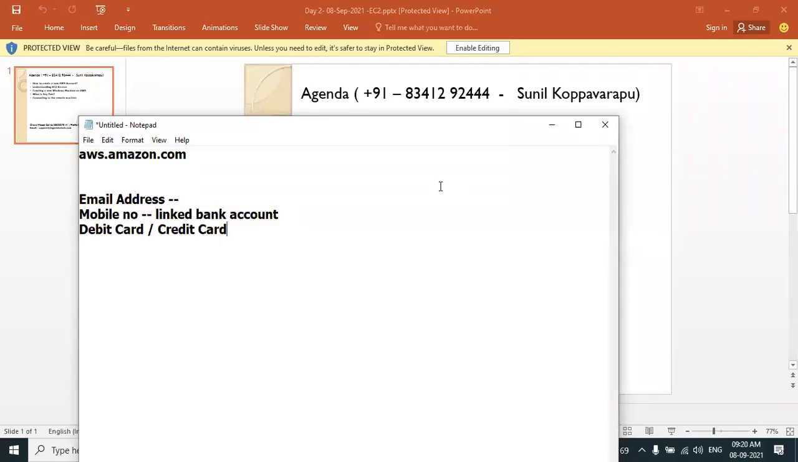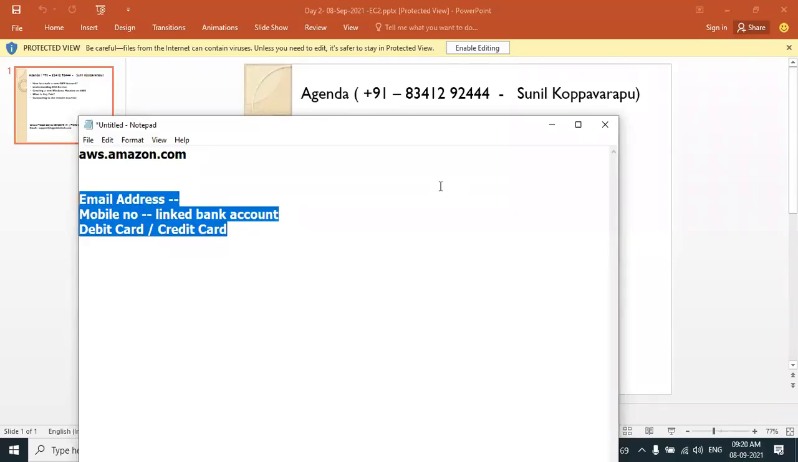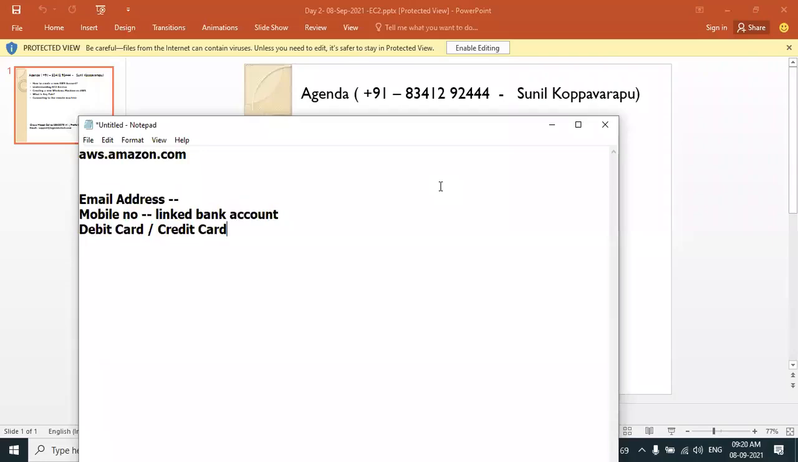Once you have all these details, you can go ahead and create a new AWS account. You should have an email address. We all have it. We all have mobile numbers. We all have a debit card. And one important point: RuPay card will not work. AWS supports Visa cards and MasterCards. If your debit card is a RuPay card, it will not work.